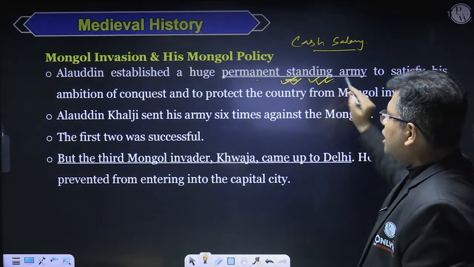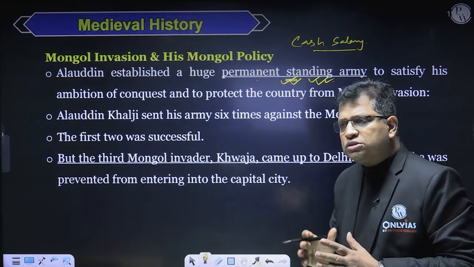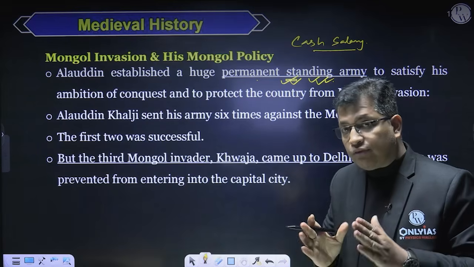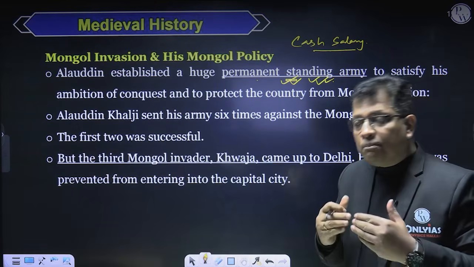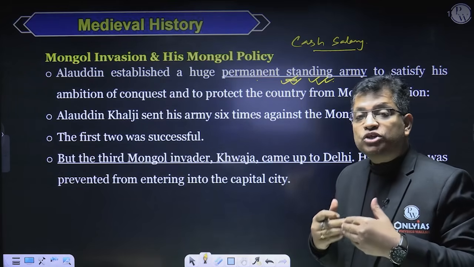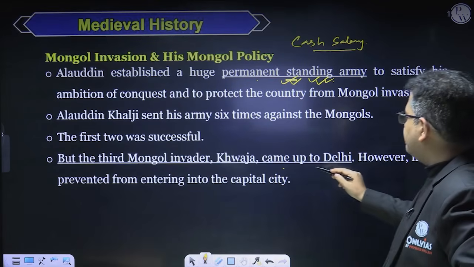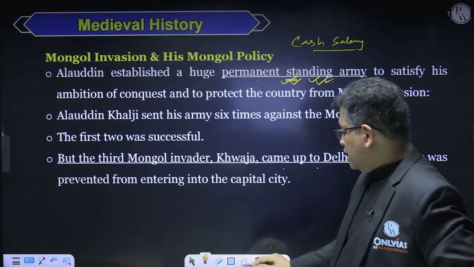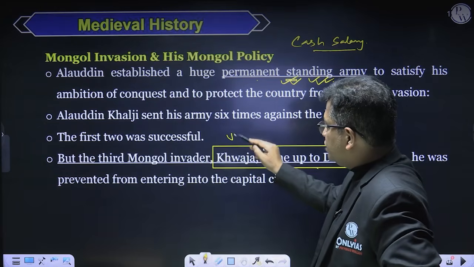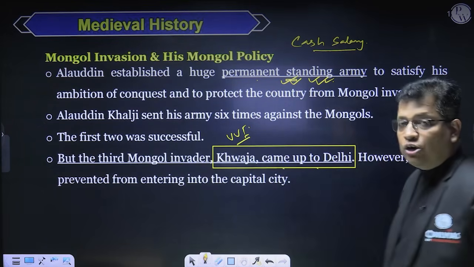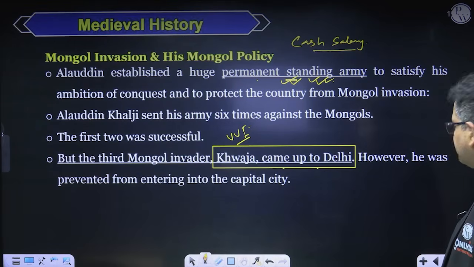So, permanent standing army. Then during his time, Mongols came till Delhi. That is a very important fact. In fact, it was asked in your prelims during whose reign Mongols had invaded till Delhi. The third Mongol invasion, led by Khwaza, came up to Delhi during the time of Alauddin Khalji. That is a very important point. However, he was prevented from entering the capital city.